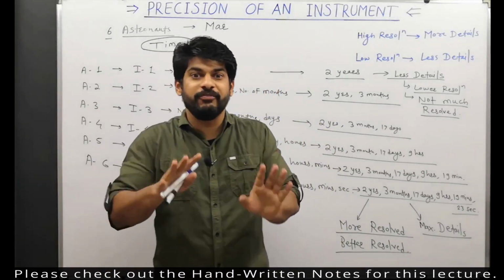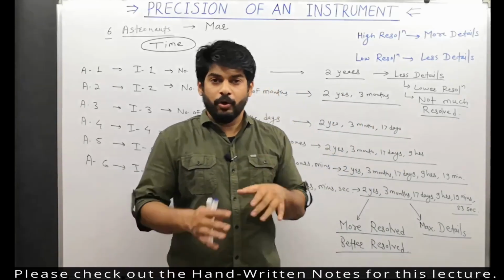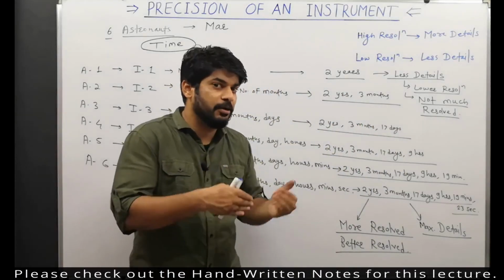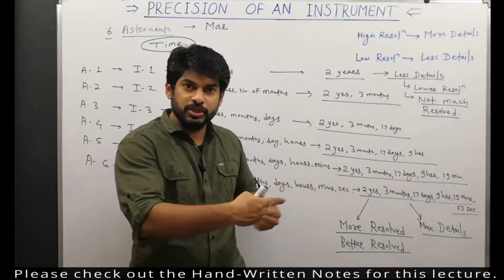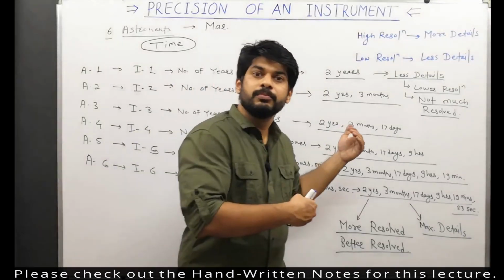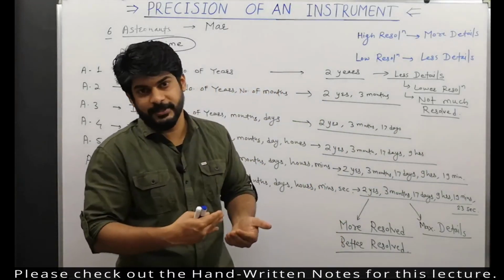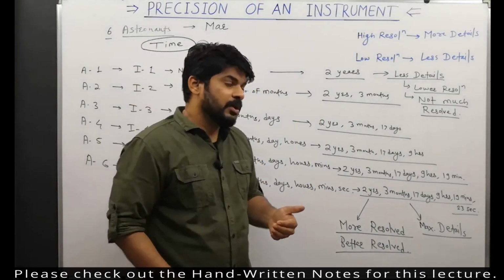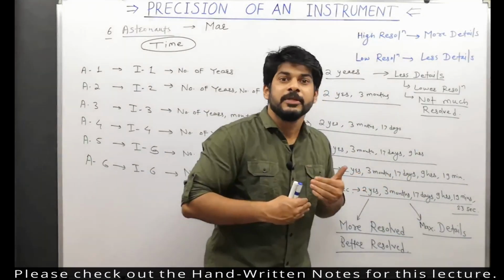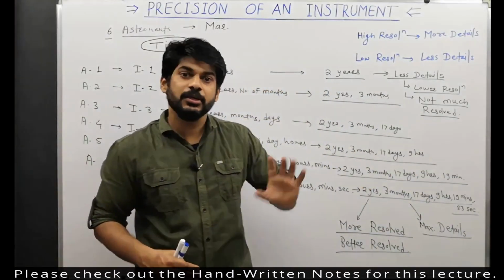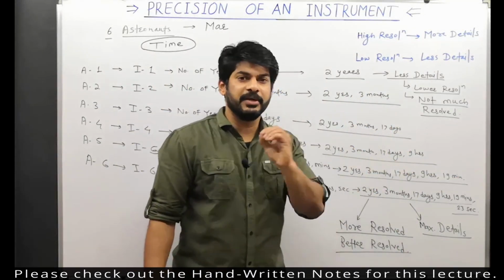More details, more resolution, that is all related to precision. If an instrument can produce maximum details and better resolve the physical quantity, then we can say it has a better precision.